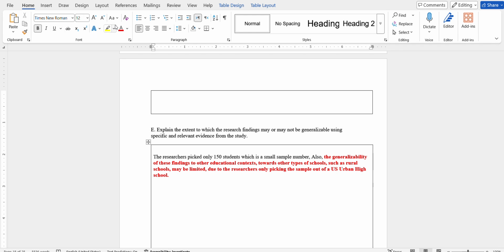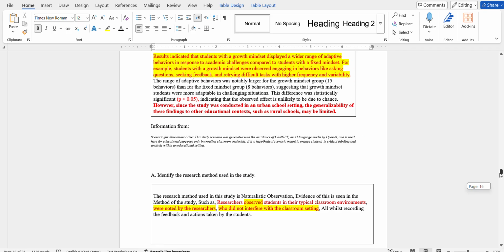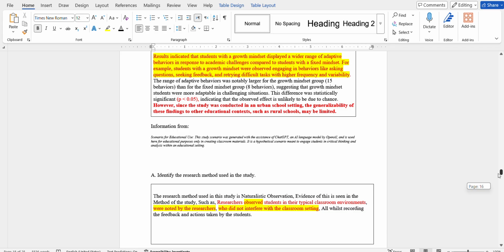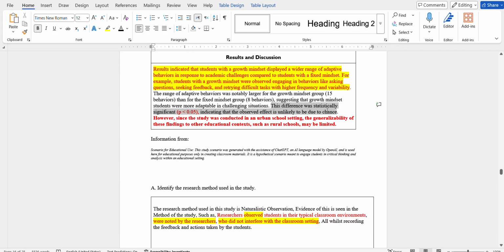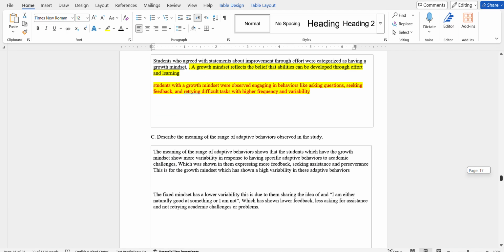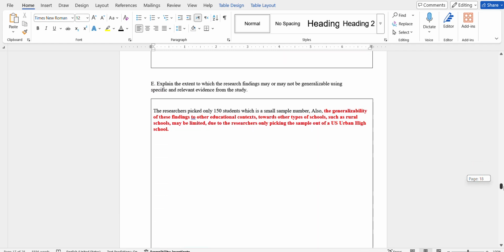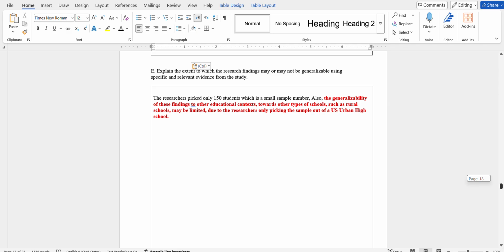Also, I forgot to mention this difference. Okay, I think that is likely to be due to chance. Picked 150, since we should add more points, may or may not, using specific and relevant evidence from the study.